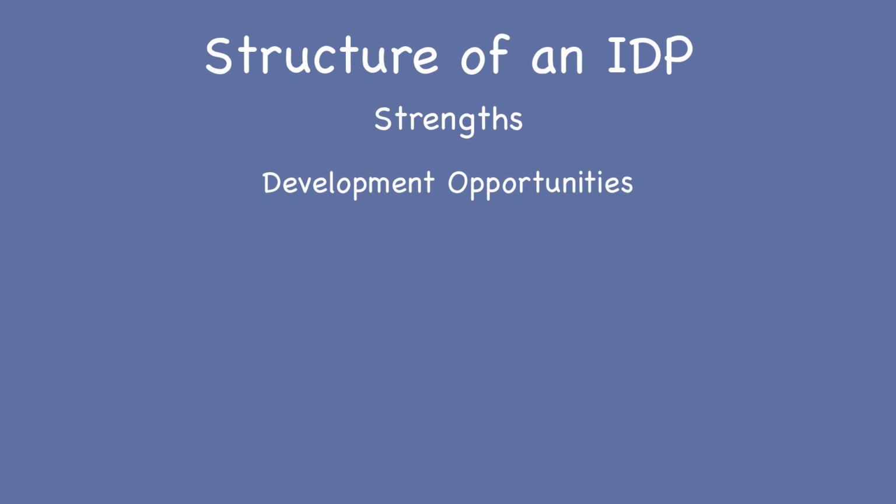Let's take a few minutes to talk about the structure of an IDP. An IDP can vary depending on the end goals, but typically it includes 5 key components. The first component is your strengths. This is an outline of your unique skills, knowledge, talents, and behaviors, and how all of these will help your team or organization move forward. The next component is your development opportunities. These are specific opportunities that can support your development and growth. For example, taking a training course or getting a certification. This program alone is in some ways a development opportunity.